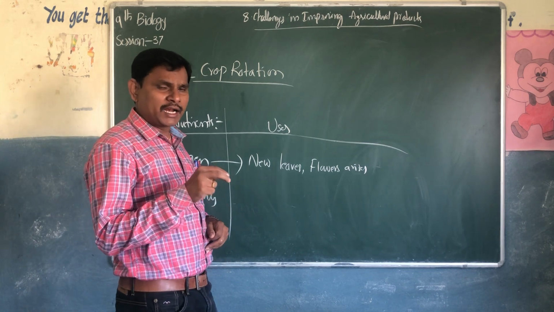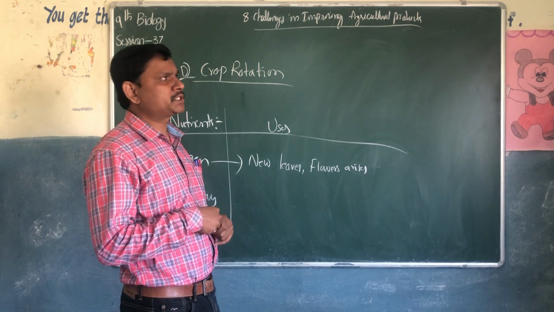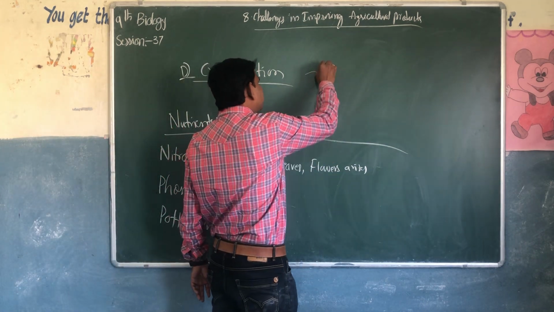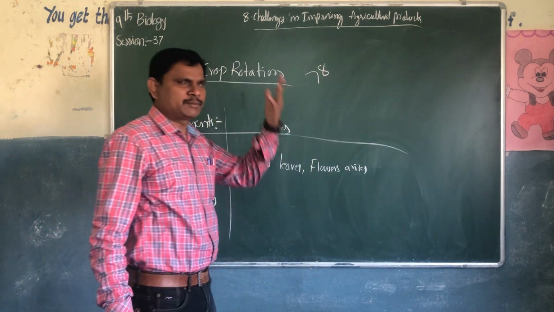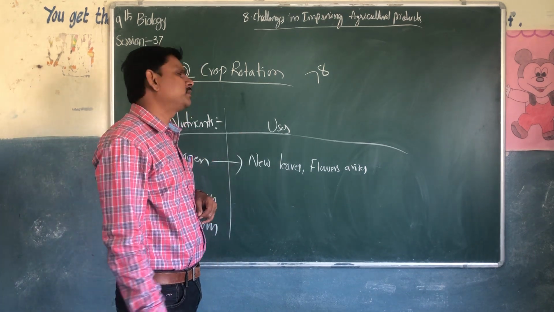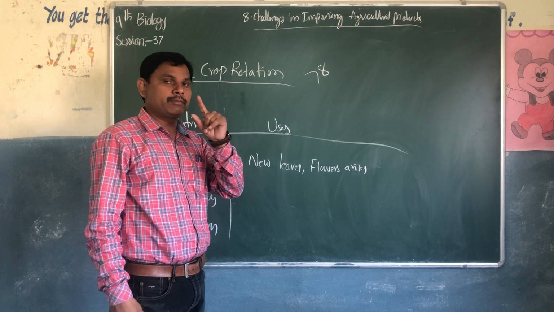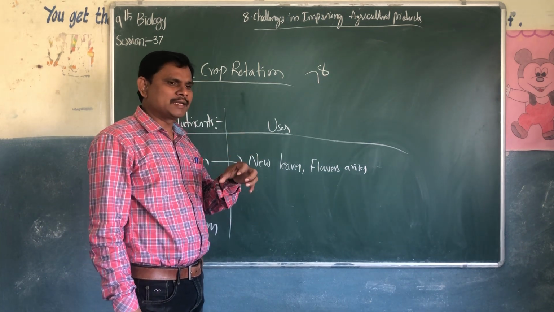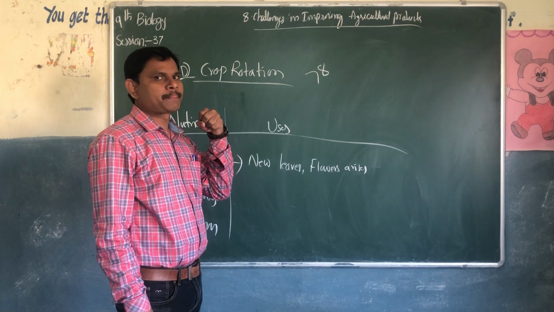Plants cannot take nitrogen directly from the atmosphere. Plenty of nitrogen is there in the atmosphere, 78%, but the plants cannot take it directly. You should remember that. Nitrogen is absorbed by the plants through the roots.